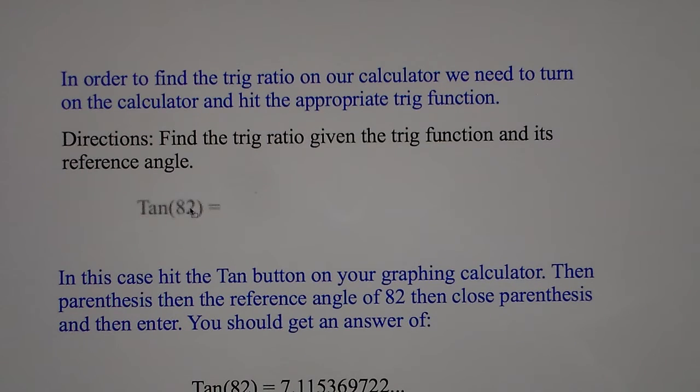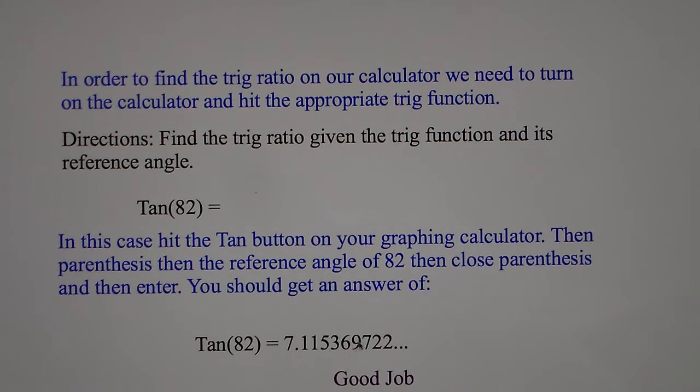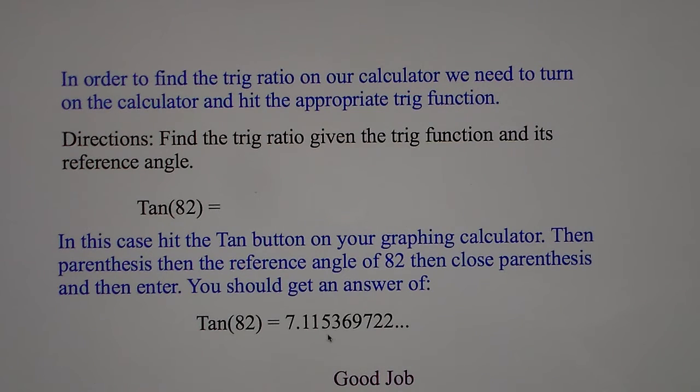In order to find the trig ratio on our calculator, we need to turn on the calculator and hit the appropriate trig button. We want to find tangent of 82. So we hit the tan button, open parentheses, 82, close parentheses, hit enter. You're going to get tangent equal to 7.11536972. If you got that right, good job.